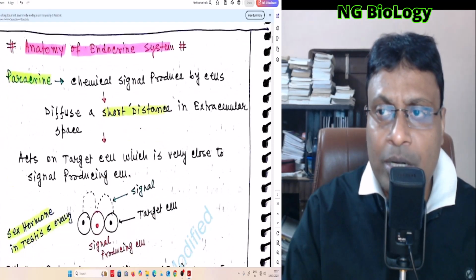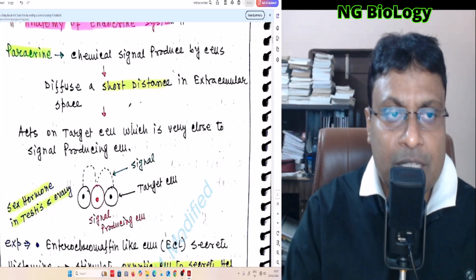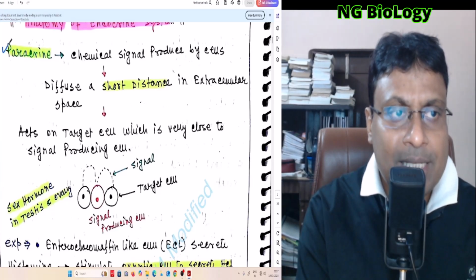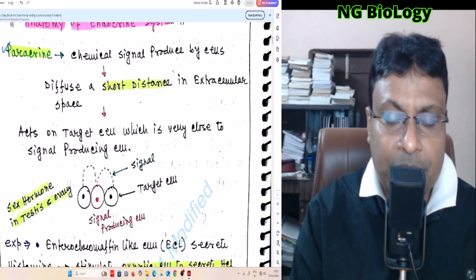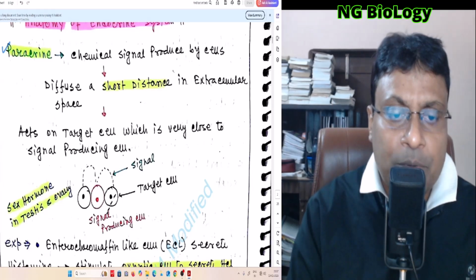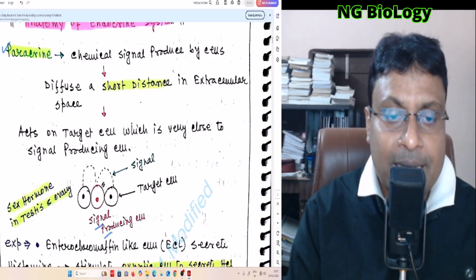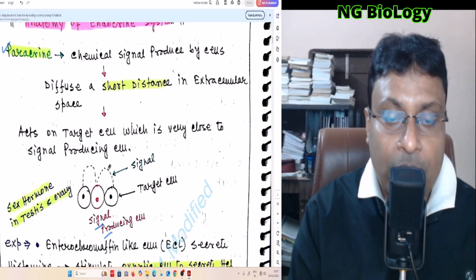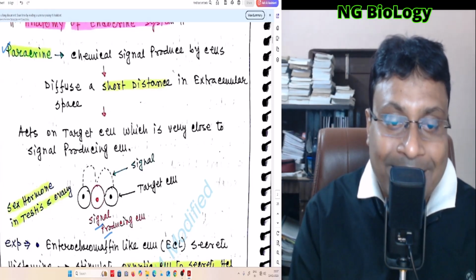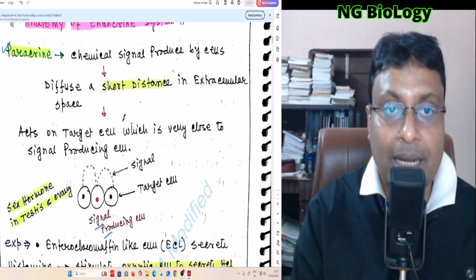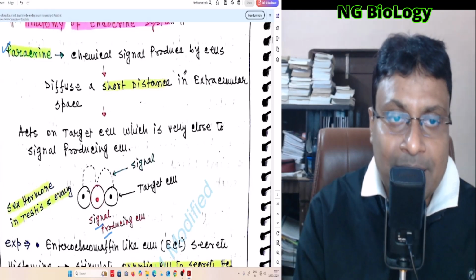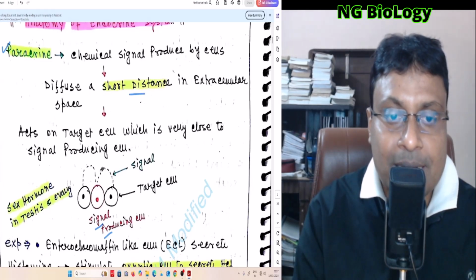Now we will study important terminology related to endocrinology. The first one is paracrine signaling. What is paracrine signaling? Suppose this is a signal producing cell, and it secretes its chemical or signaling molecule into the extracellular space. When this signaling molecule acts on the nearby cells of the signal producing cell, it is called paracrine signaling. The chemical signal produced by cells diffuses a short distance in the extracellular space.